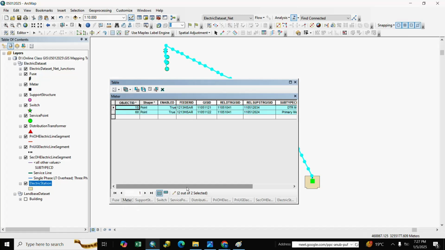We already populated them because it takes more time. For example, we are pending only fuse. So we populate the town code for all features, and same as feeder ID.